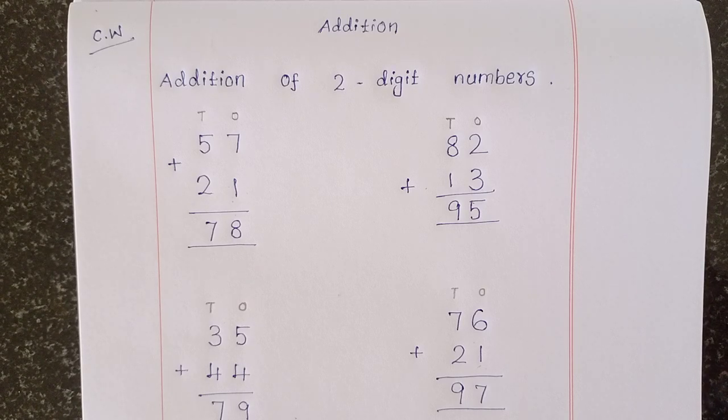Addition. Then addition of 2-digit numbers. Addition, of, 2, digit, numbers.